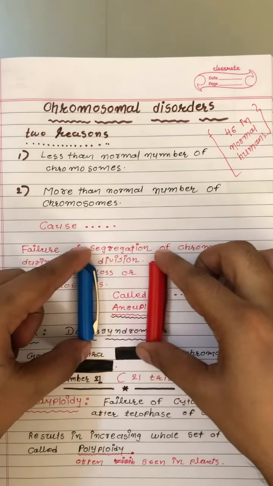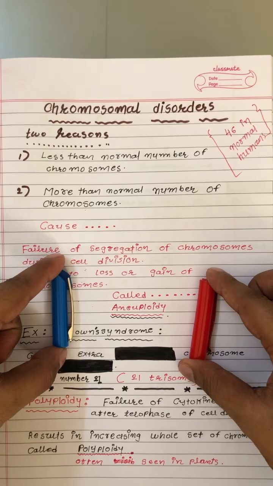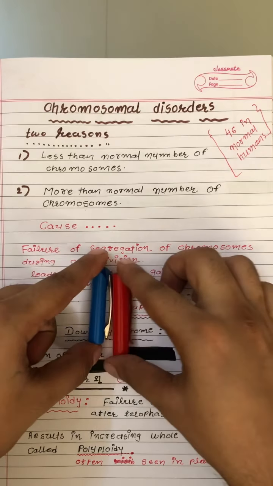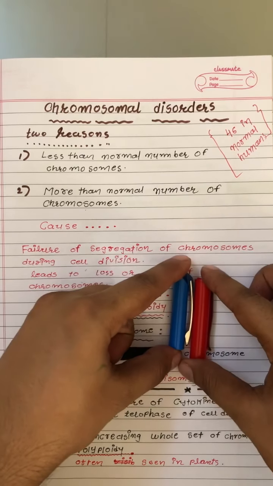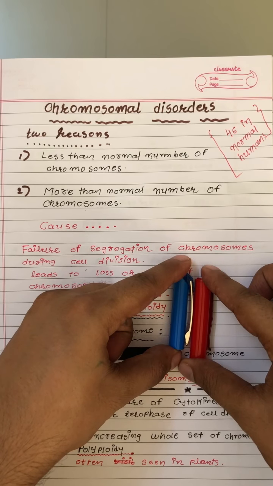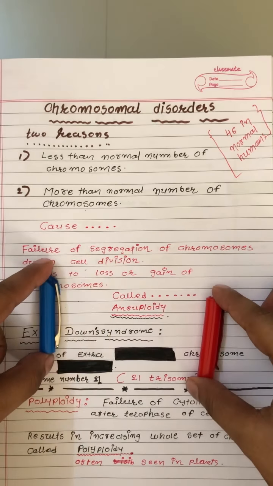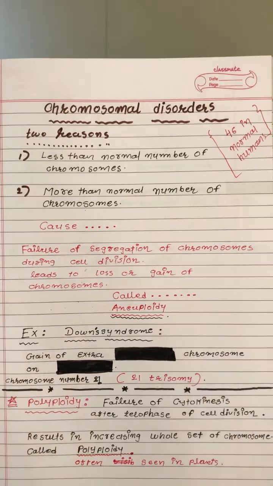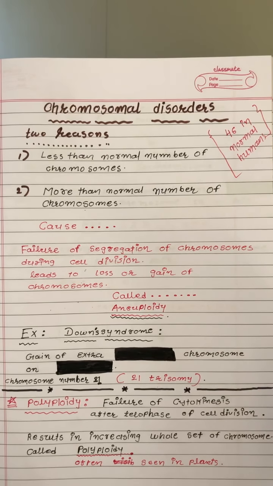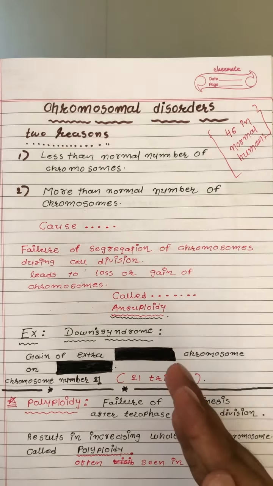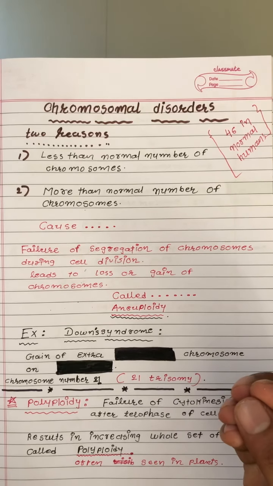They will segregate and they will be separate. Due to some reason, if both of them stay together, there will be a problem, right? Because in the ideal process it must segregate properly. Any error in this segregation process will lead to a problem. We call it aneuploidy, right? Now, either a loss of chromosome or a gain of extra chromosome.